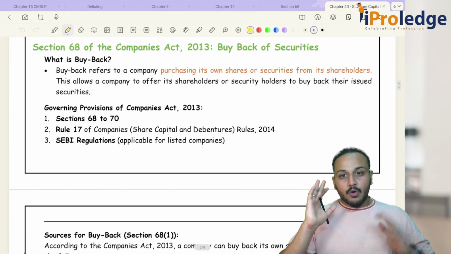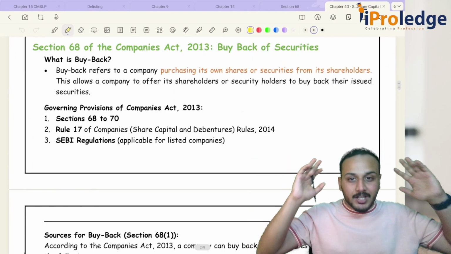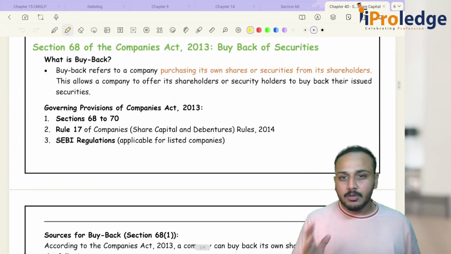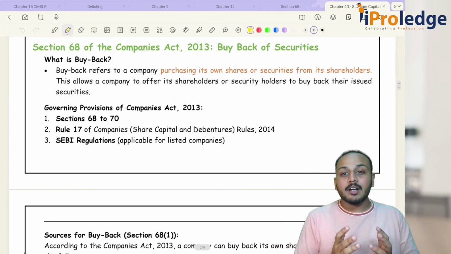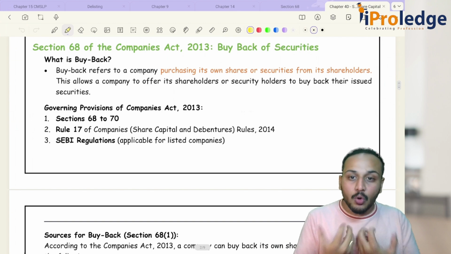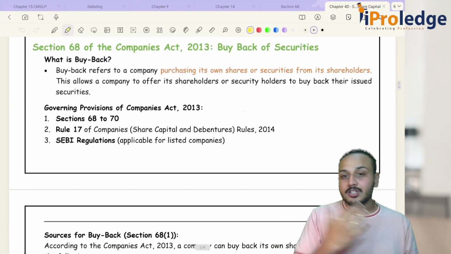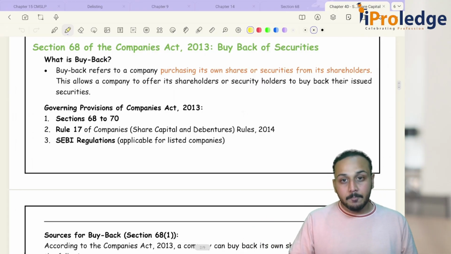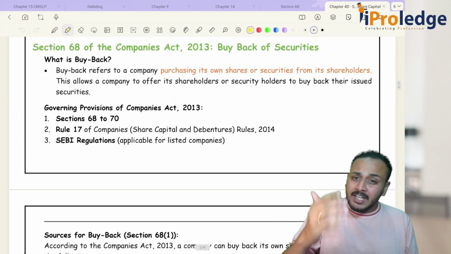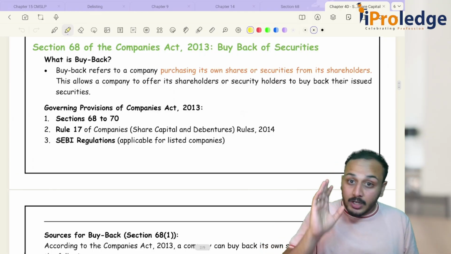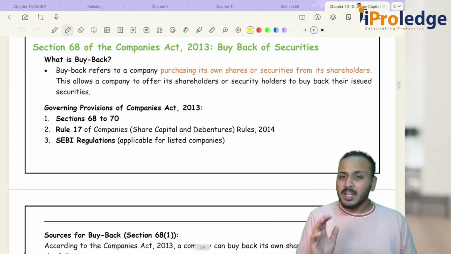So now, what is buyback? In simple words, buyback is purchasing your own securities. The securities that you issue to your shareholders, you are just purchasing back. Many students believe that buyback is only for the equity shares of the company.